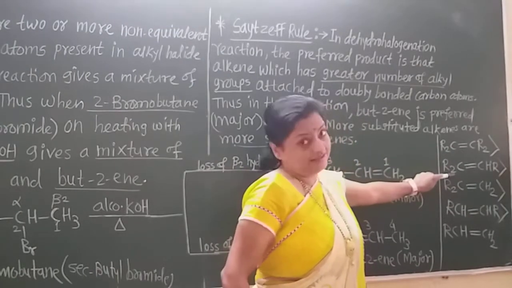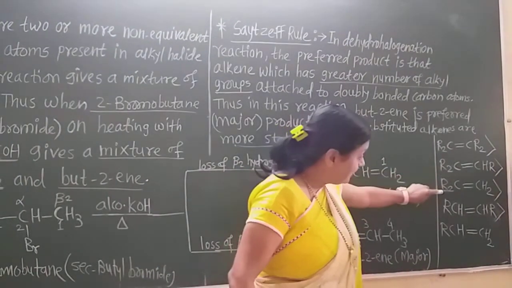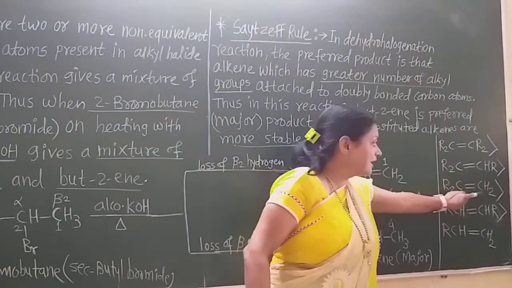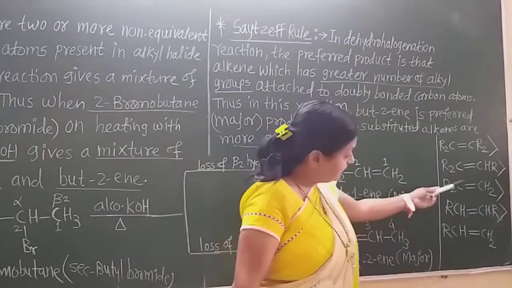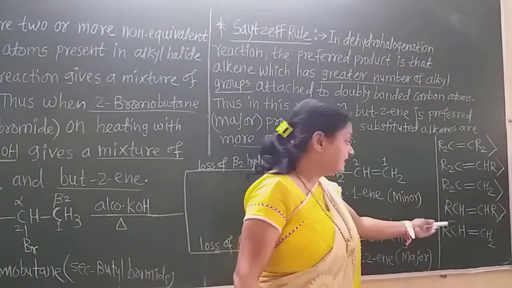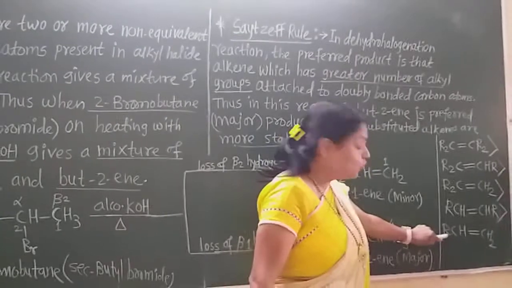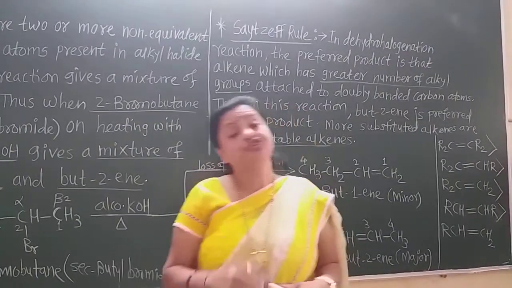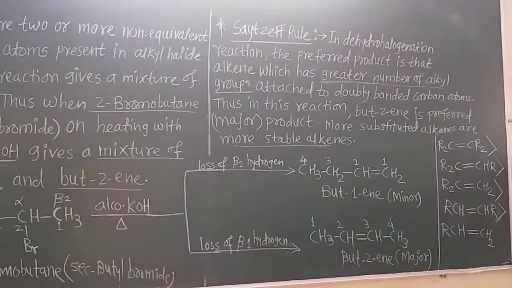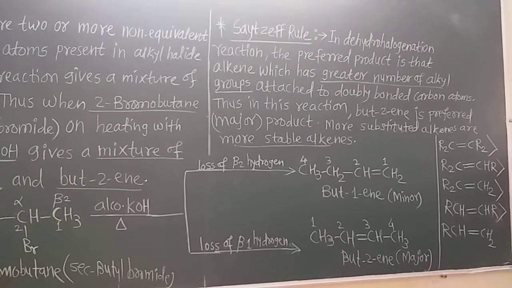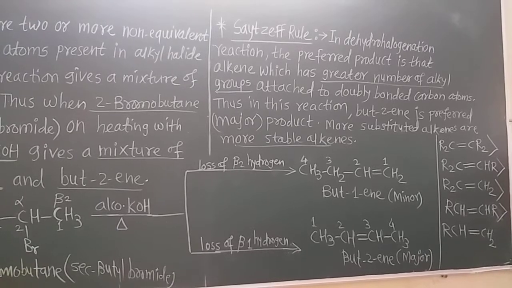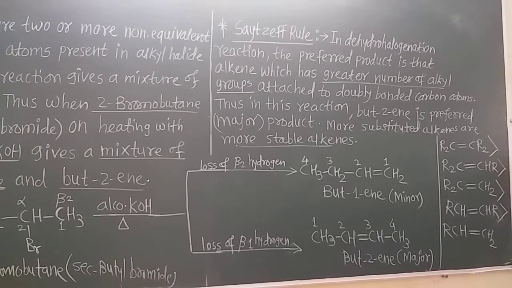This is less substituted. Again, we have only two alkyl groups because this carbon has both hydrogens. So it is again still less stable. This has one alkyl group, is still less stable, and this has only one alkyl group, which is the least stable alkene. So student, the stability of the alkenes is due to the more substituted alkene. More substituted alkenes are more stable. Now this is about this topic, student. Thank you.